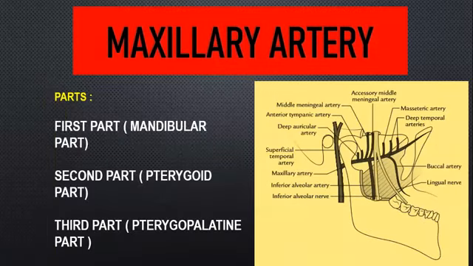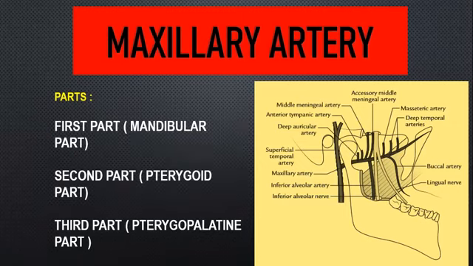So your maxillary artery can be studied in 3 parts. First part, second part, third part. So first part, if you take from the origin, so we saw origin, ramus of the mandible, lower border of the lower edge of lateral pterygoid muscle, right?